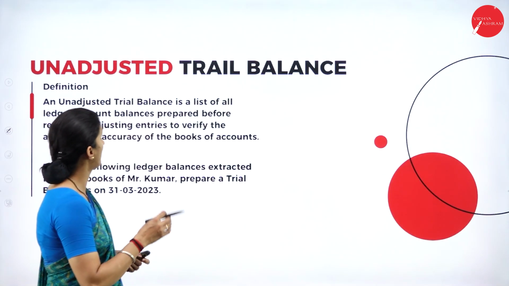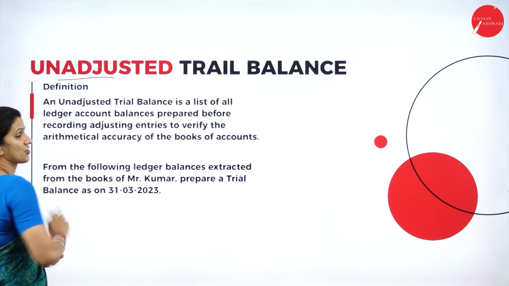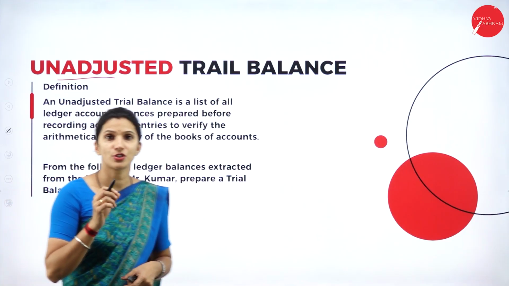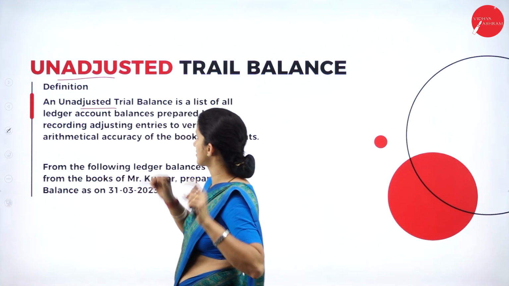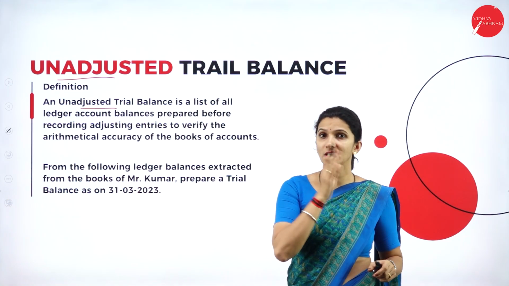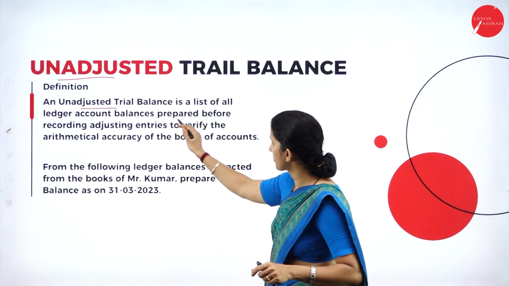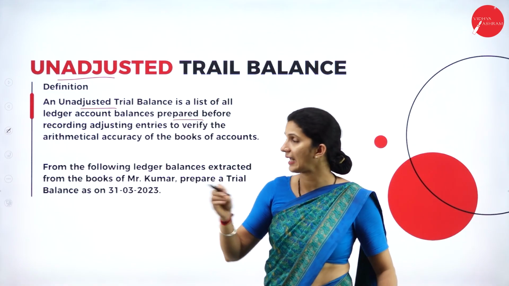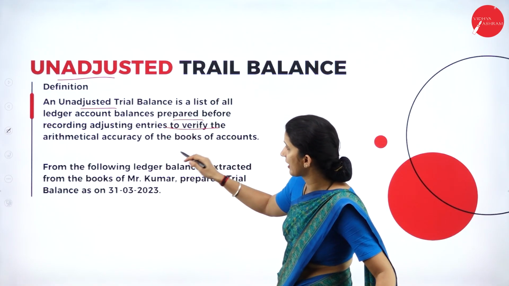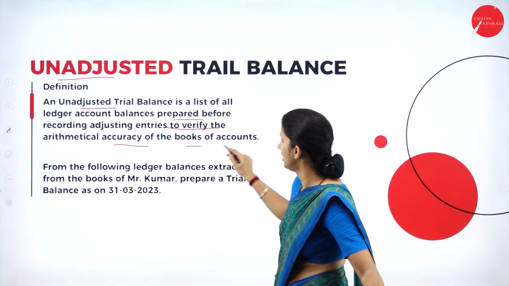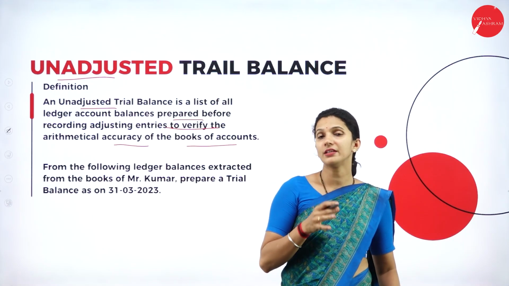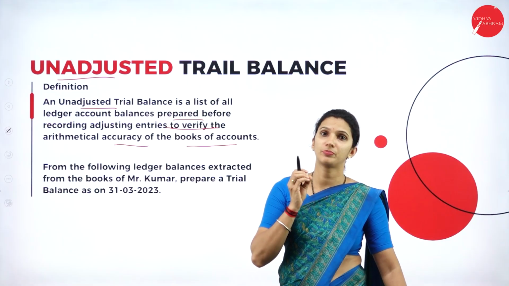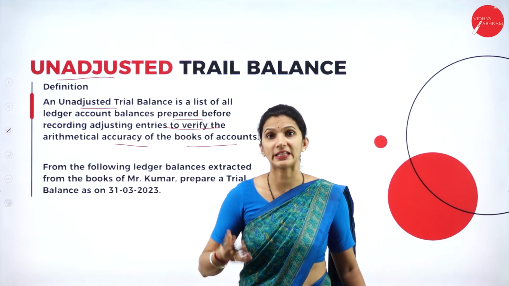So now we'll see what an unadjusted trial balance is. Usually, an unadjusted trial balance is a list of all the ledger account balances that is prepared before recording any adjusting entries, to verify the arithmetical accuracy of the books of account. So the unadjusted trial balance is the preparation of the trial balance before any adjusting entry.